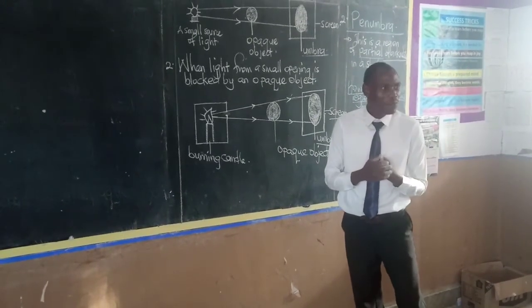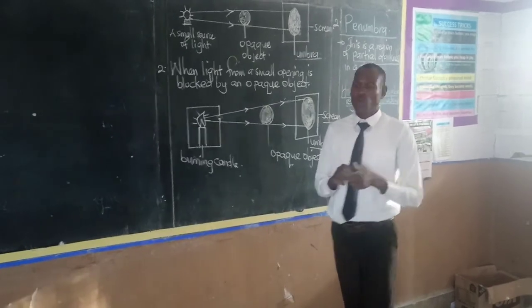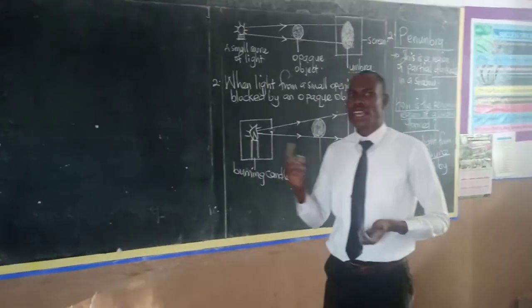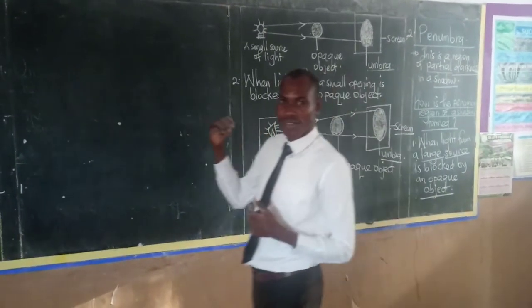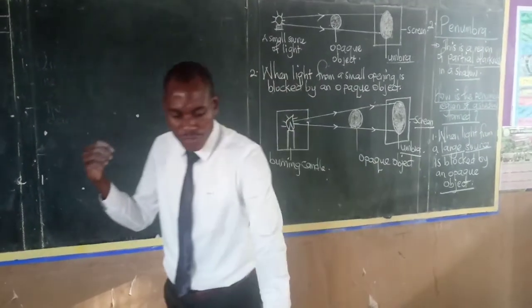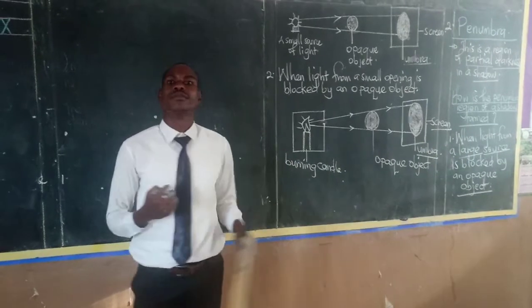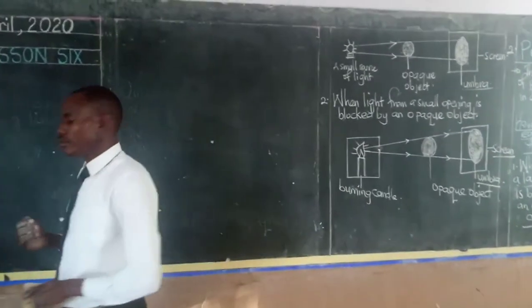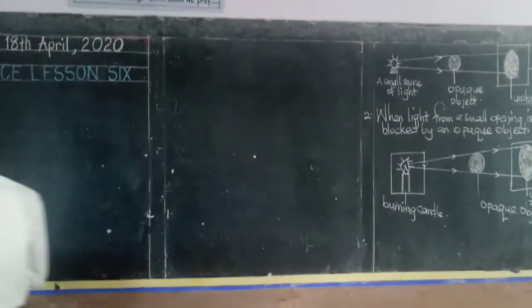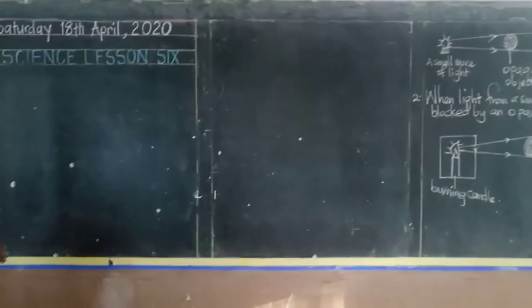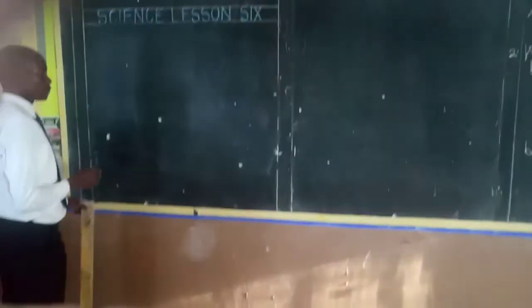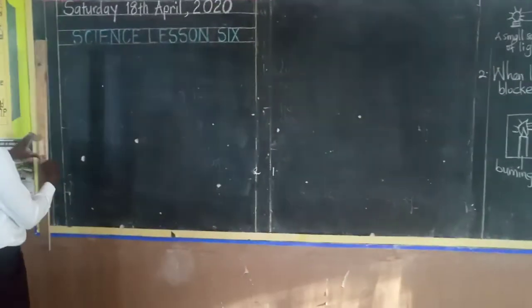Is that one clear, boys and girls? Therefore, we would like to simply illustrate, using a diagram, how that happens.